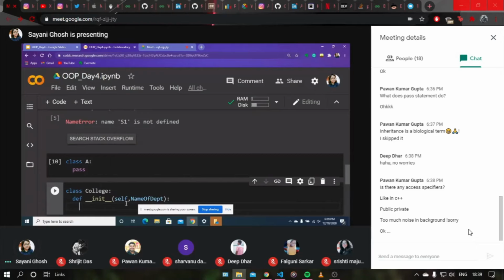Okay, so the init function here, the class's init function. We have this, and I have given it the name of department. This is the parameter name here. So I will be providing the name of the department when I create an object.